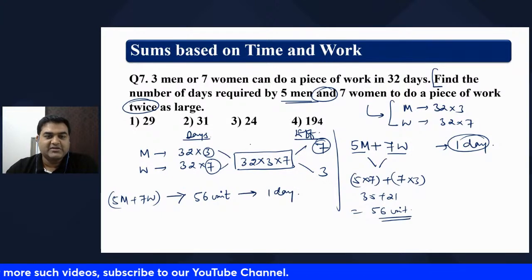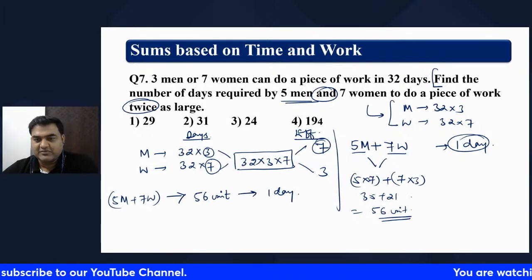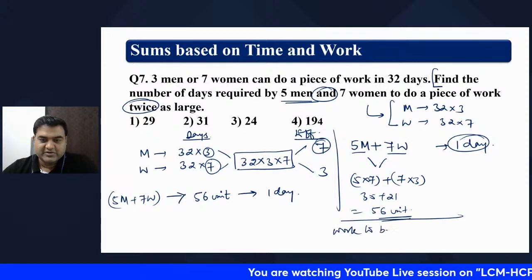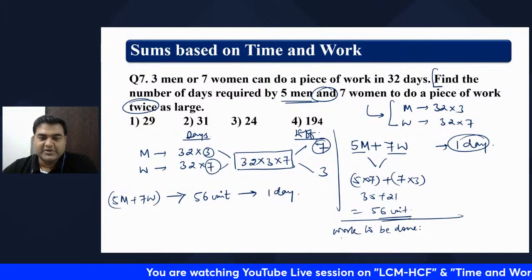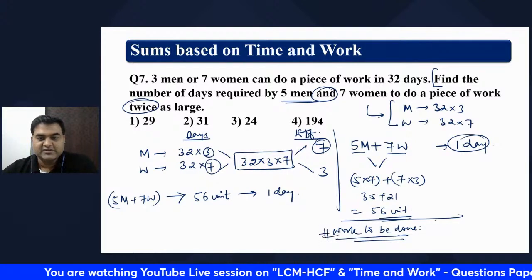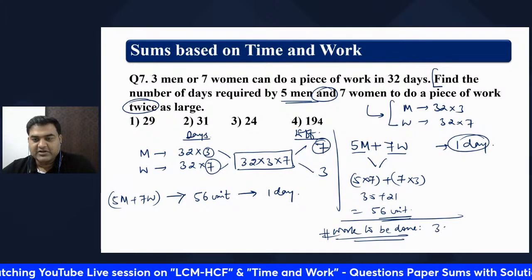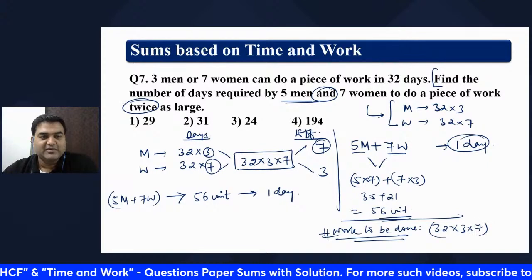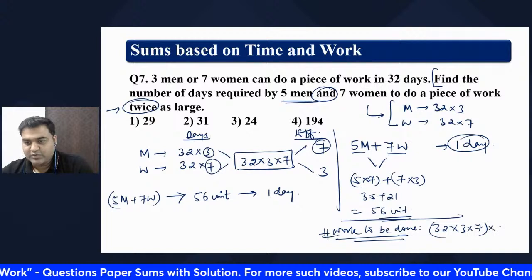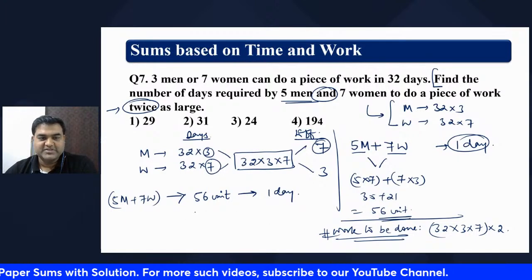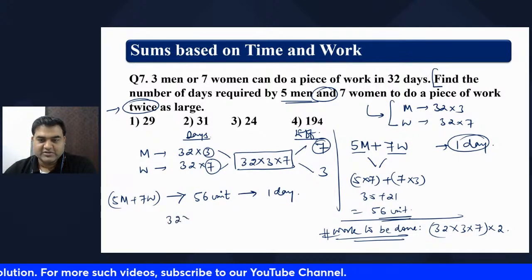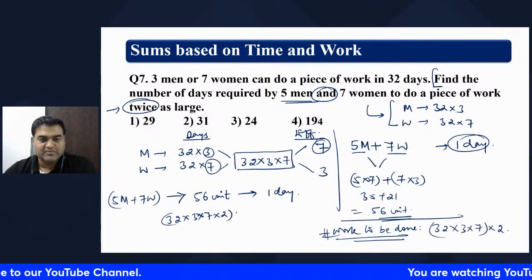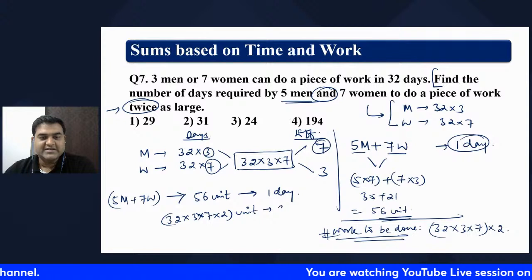How much work has to be done? Total work. Okay. Work to be done is equal to 32 into 3 into 7. This is the normal job they have done. Now they are telling twice, so into 2. So the total units of job is this much. So to do 32 into 3 into 7 into 2 units of job, how many days are required?